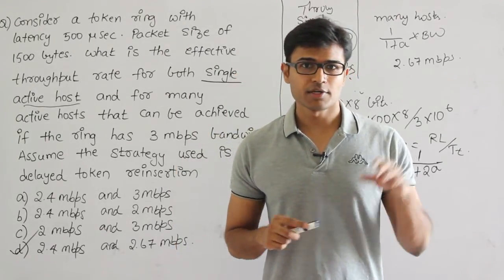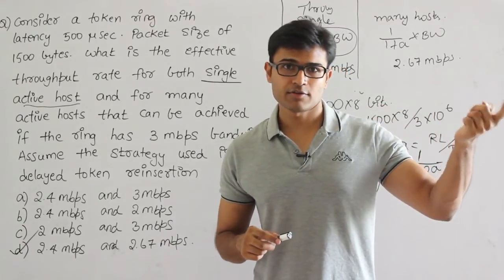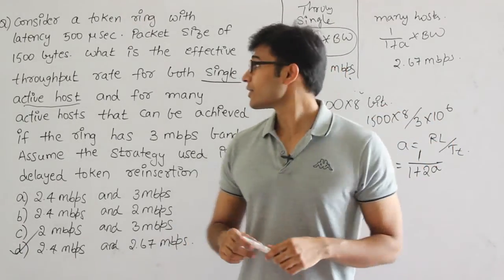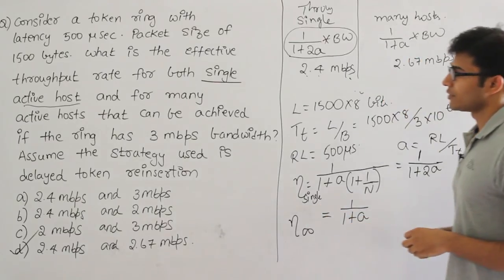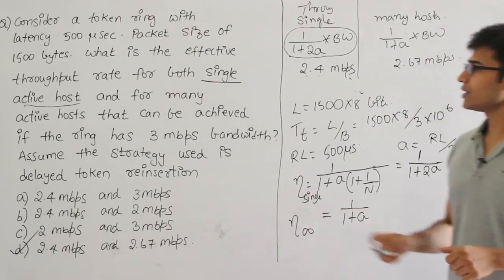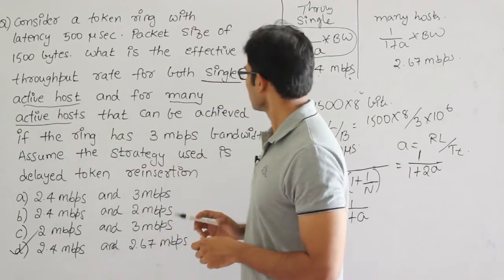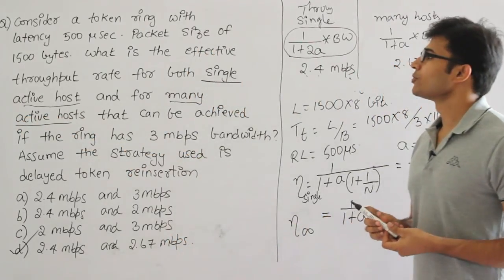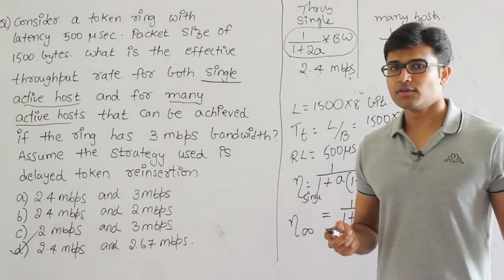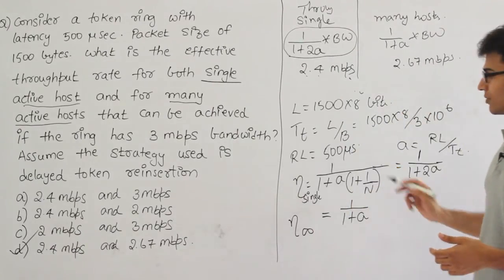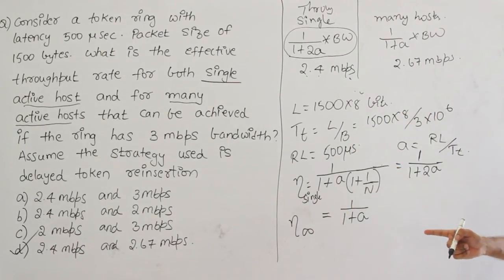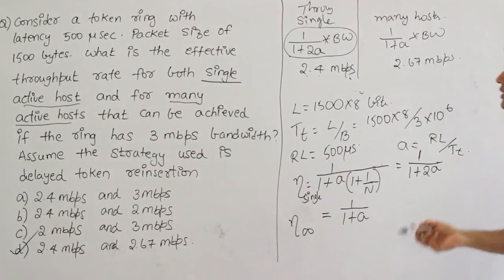Top priority should be given to ring latency. Whenever they give many hosts, it means the number of hosts is infinity. And throughput equals efficiency into bandwidth, which we derived. Please refer to the efficiency of token ring videos to solve this question. Fine.